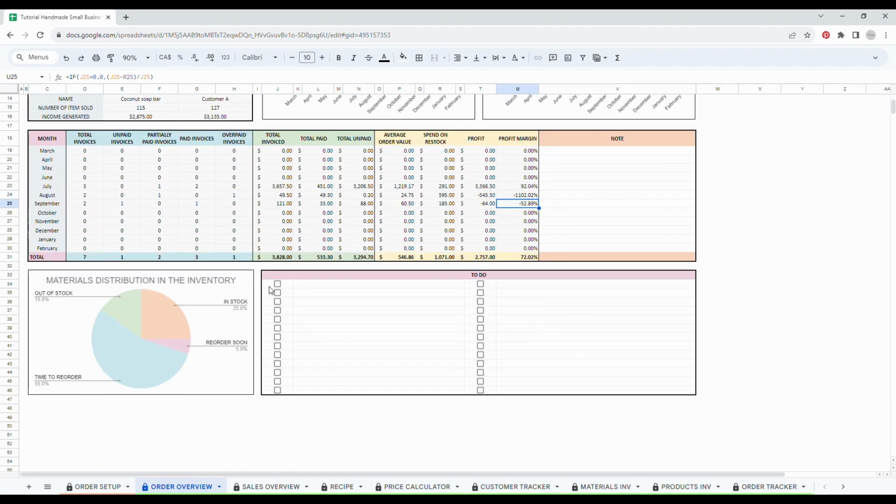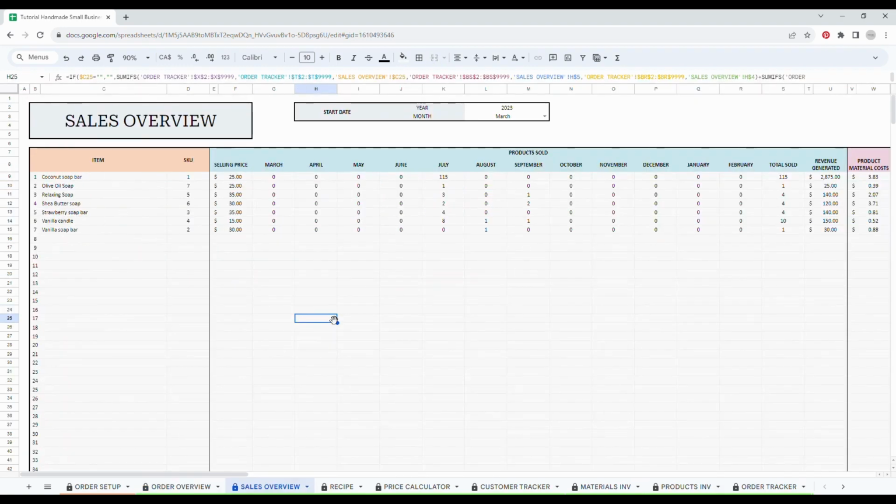If you scroll down a little bit, you also have a pie chart resuming all your inventory information, and you can have more details on the inventory on another tab, so don't worry. We also left a little bit of space for you to take notes or to-dos.